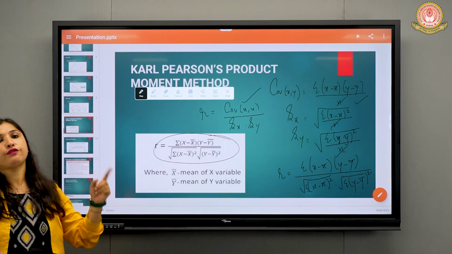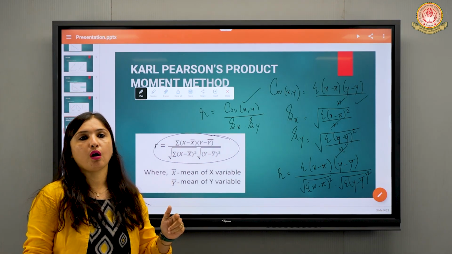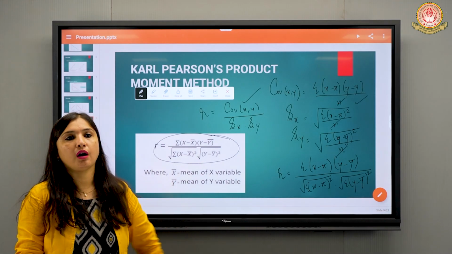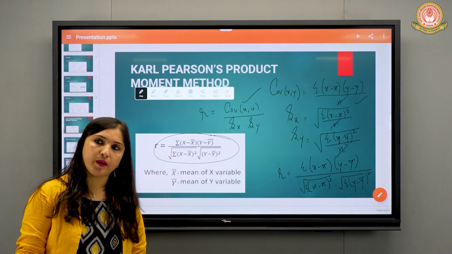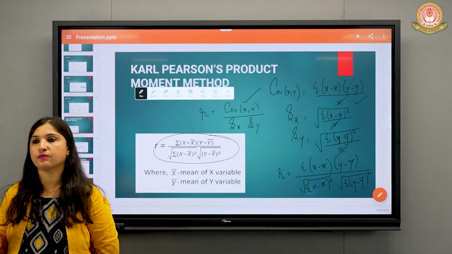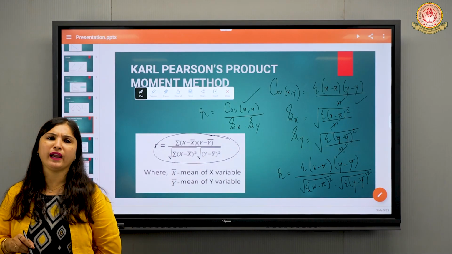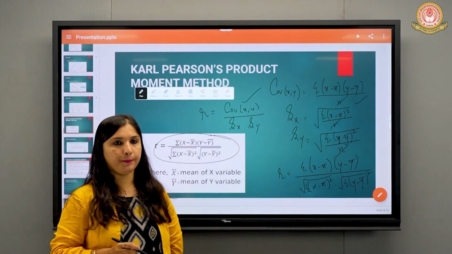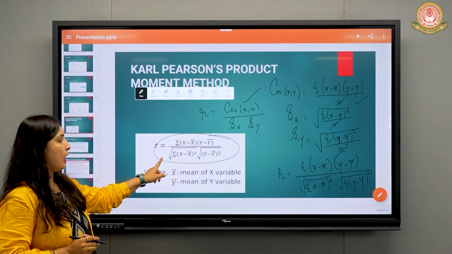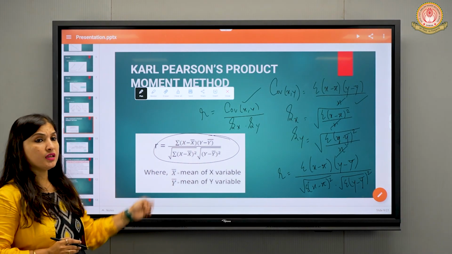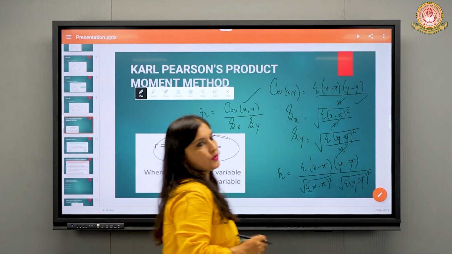And the formula of Sx is what? Under root of summation x minus x bar the whole square divided by n, and Sy is under root of summation y minus y bar the whole square divided by n. Is it clear to everyone? So you understood how this formula is derived? Now, when to use this formula?